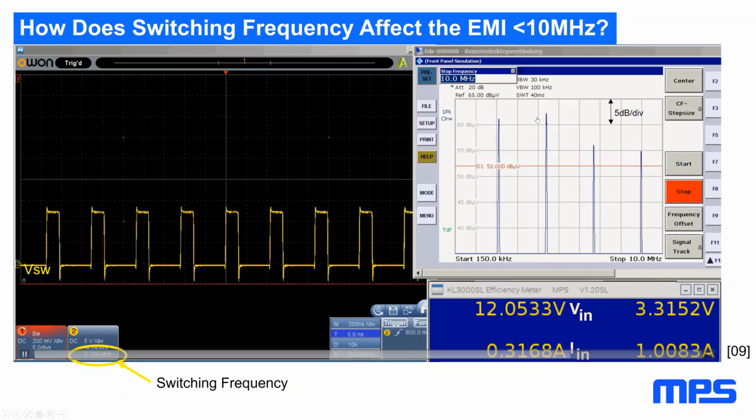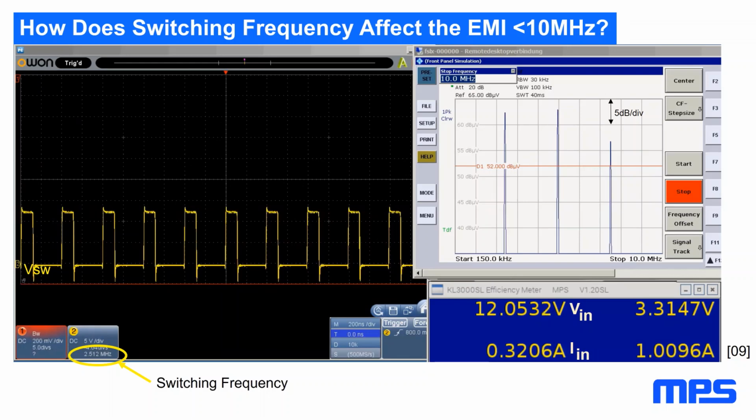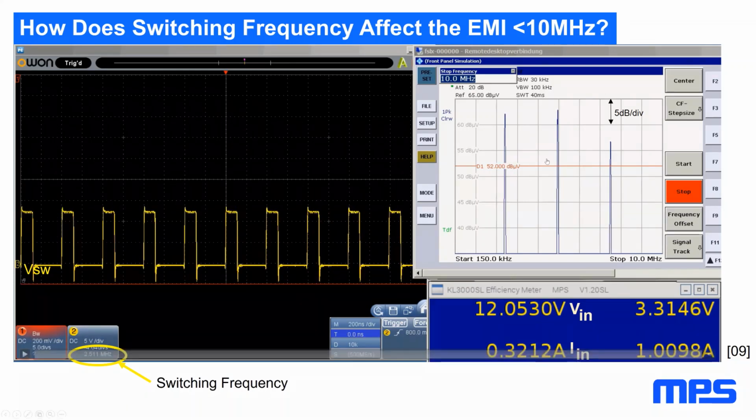So if we double the frequency, you can keep in mind that you usually get 6 dB worse EMI on a fixed frequency switcher. And also the spacing goes up, as we could expect, with the switching frequency.